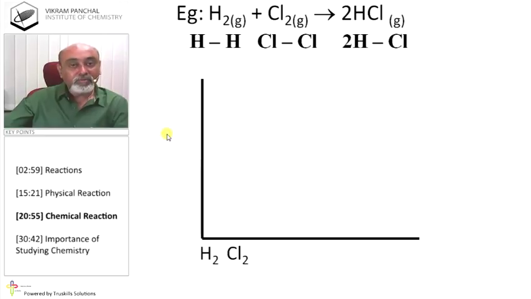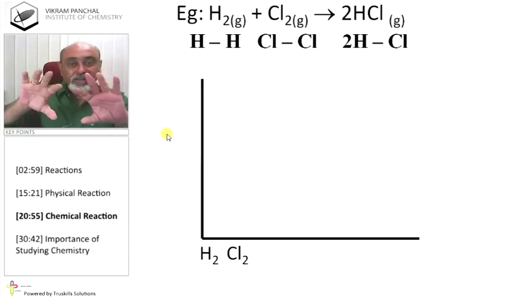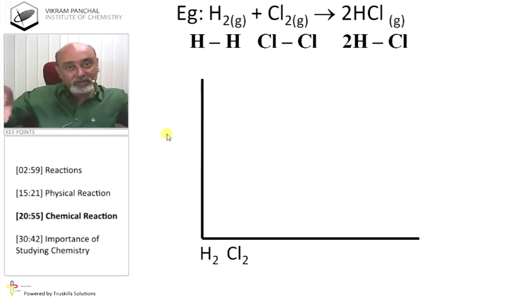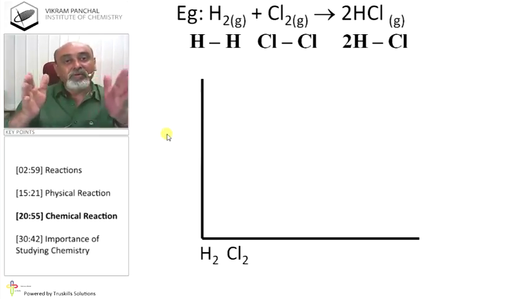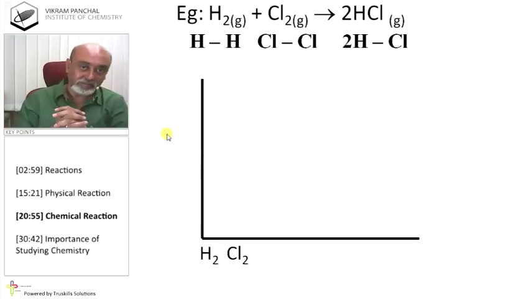So if you want to break hydrogen and chlorine, you have to give 104 plus 59 kilocalorie, so that breaking of bonds takes place. Breaking of bonds means we keep them apart. We give energy, energy is absorbed by H2 and Cl2, and hydrogen moves away from hydrogen, chlorine also moves away from chlorine. Distance between two hydrogen increases, distance between two chlorine also increases.